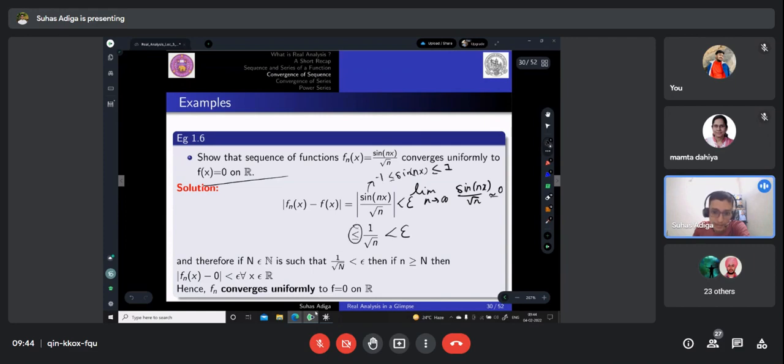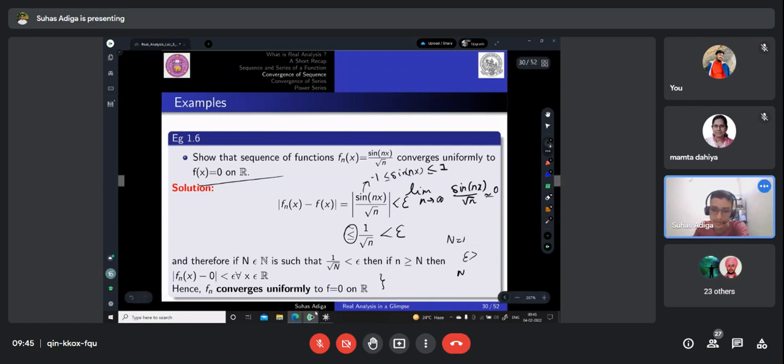So that is why the less than or equal to term has come. And there exists some n in the set of natural numbers such that epsilon is greater than 1 by root n. So that is true, right? You take n equal to 1, epsilon will be greater than 1. n equal to 2, epsilon will be greater than half. So that is not bothering us a lot. So here clearly fn converges uniformly to f equal to 0 on the set of real numbers.